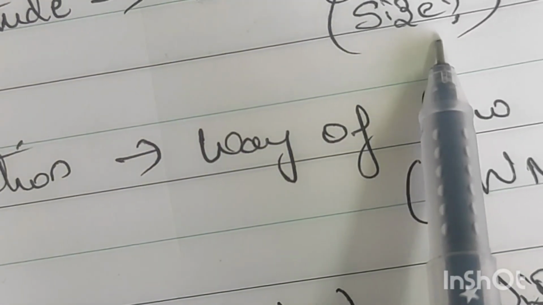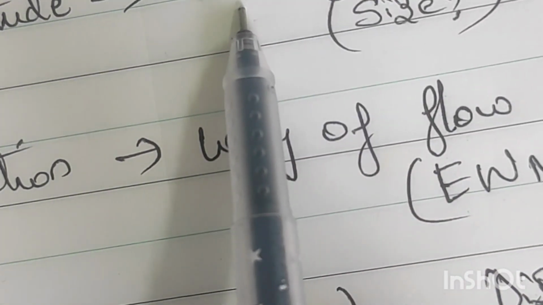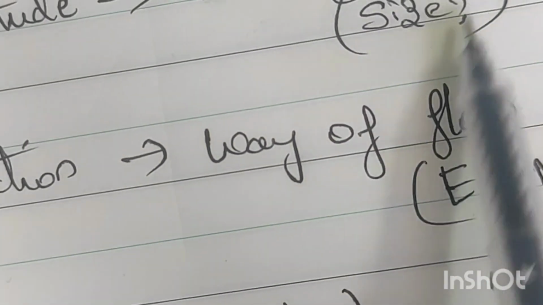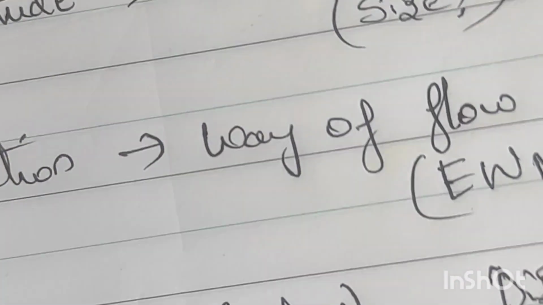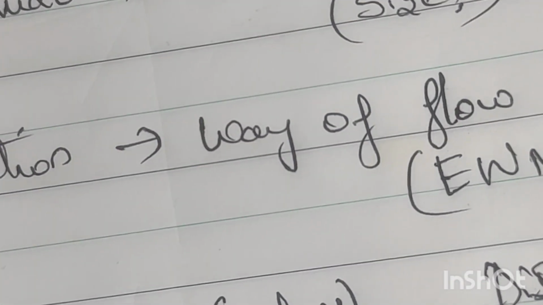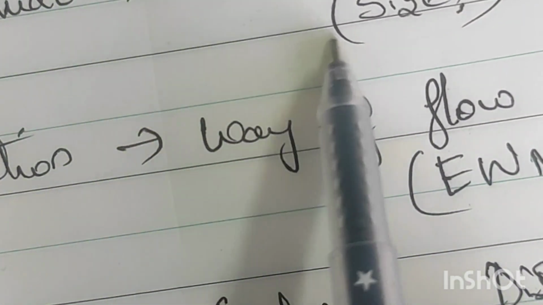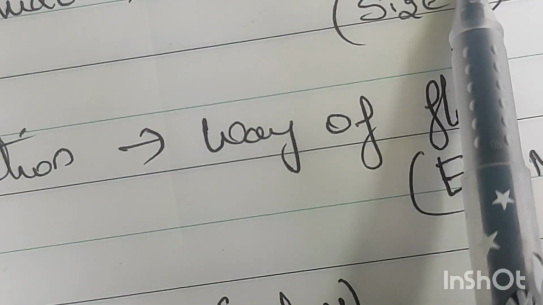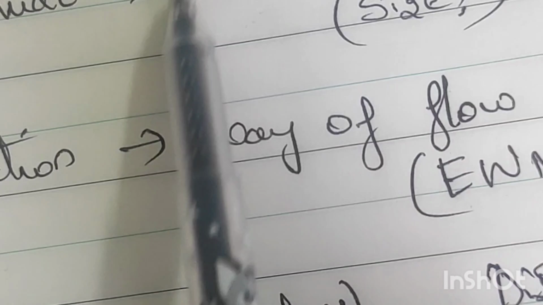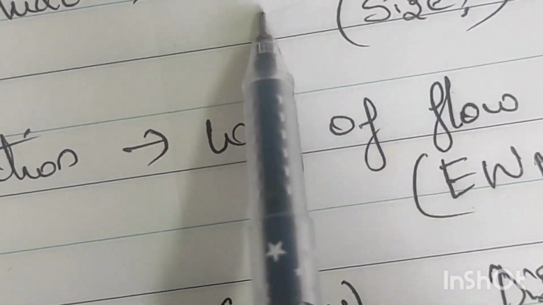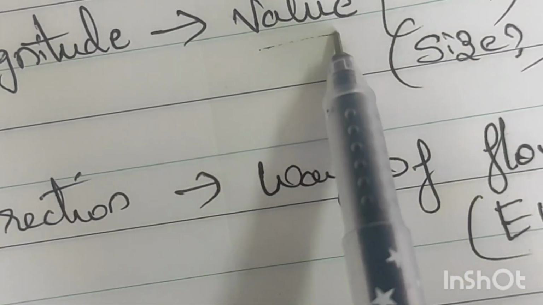Whenever you buy shoes also, they will ask the size. Or if anybody asks your height, in how many centimeters you are, that will be the value, no? But for that value, there won't be a direction.